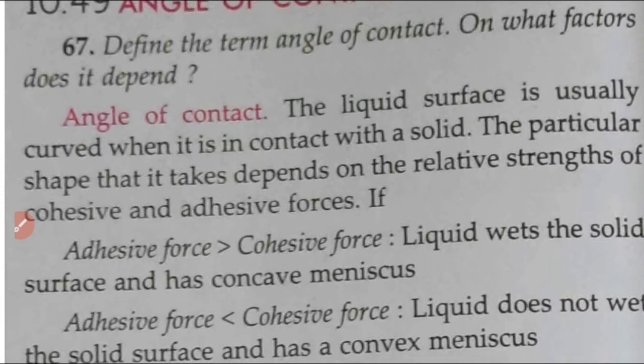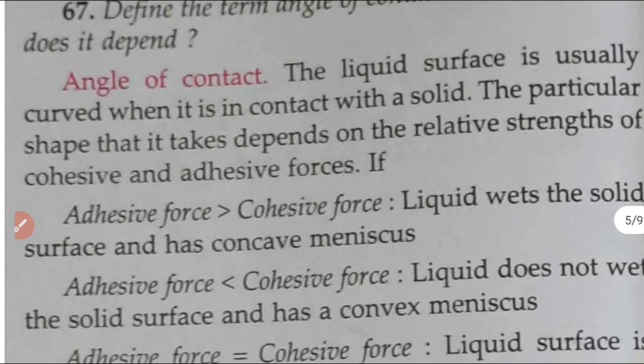So what do we mean by adhesive force and cohesive force? Adhesive force is the force of attraction between molecules of different kinds. That means when we take water in a glass vessel, there is a force of attraction between the glass molecules and water molecules. That force we call the force of adhesion. Adhesive force is the force of attraction between dissimilar molecules, whereas cohesive force means the force of attraction between similar molecules.